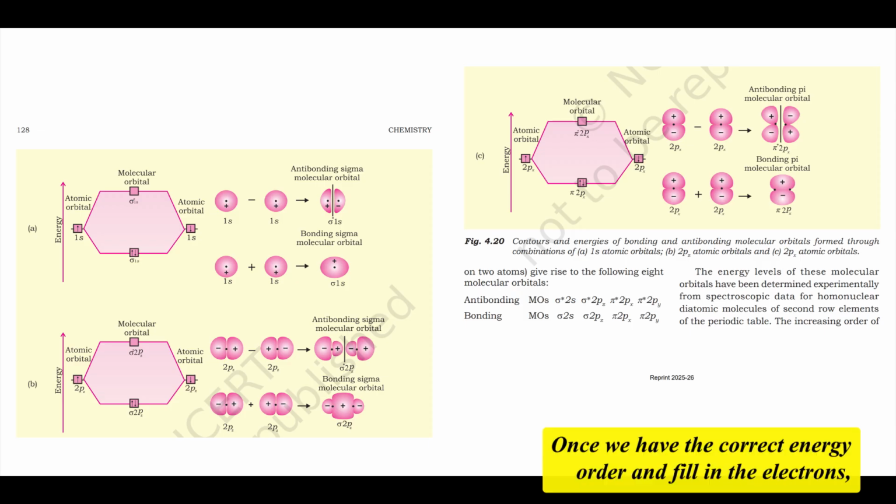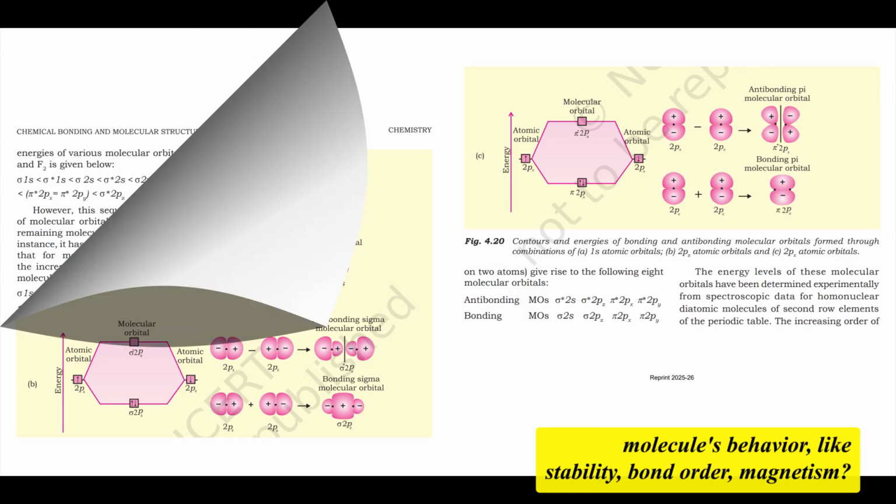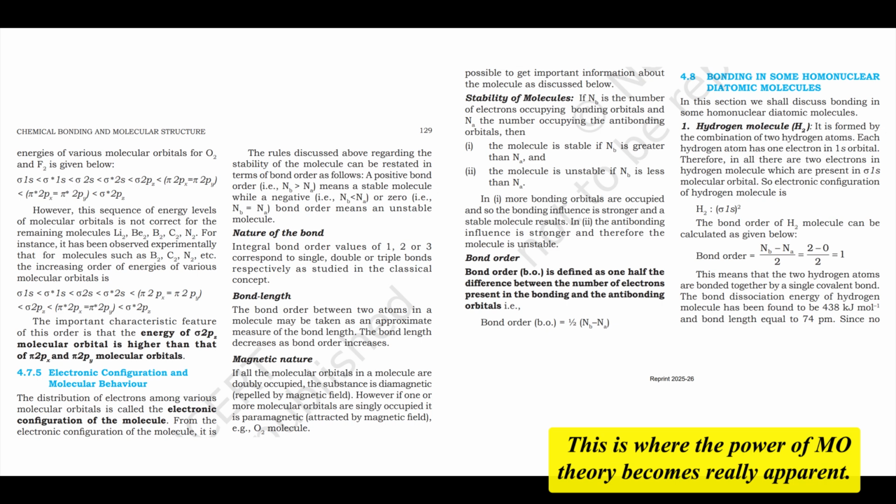Got it. Once we have the correct energy order and fill in the electrons, how do we use this MO configuration to predict the molecule's behavior, like stability, bond order, magnetism? This is where the power of MO theory becomes really apparent. Once you have the MO electronic configuration, you can determine several key properties.